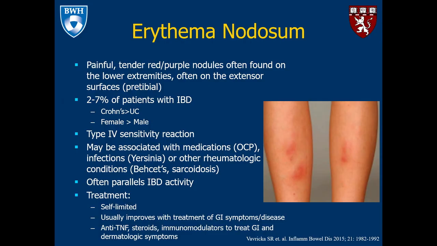It is a type 4 sensitivity reaction. It may be associated with certain medications, infections, or other rheumatologic conditions. This tends to parallel IBD disease activity, and no treatment may be required if it is self-limited. It often improves with treatment of GI symptoms or with treatment of inflammatory bowel disease, and anti-TNF, steroids, immunomodulators may be used to treat the GI disease and may also effectively treat the dermatologic symptoms.